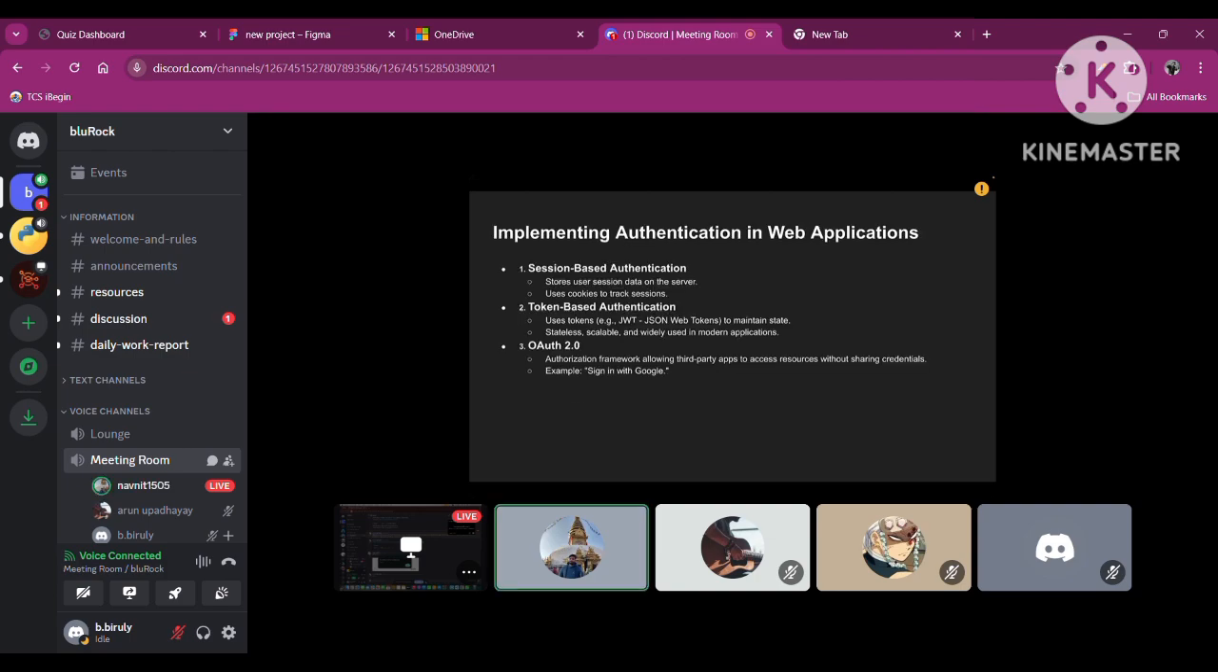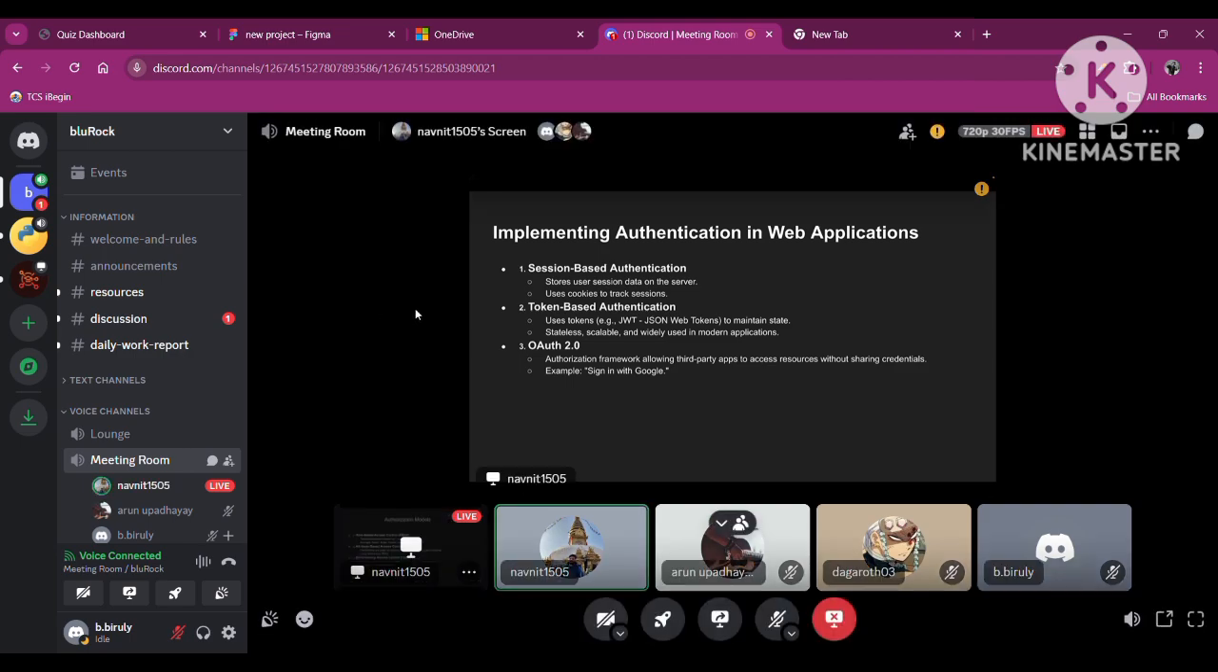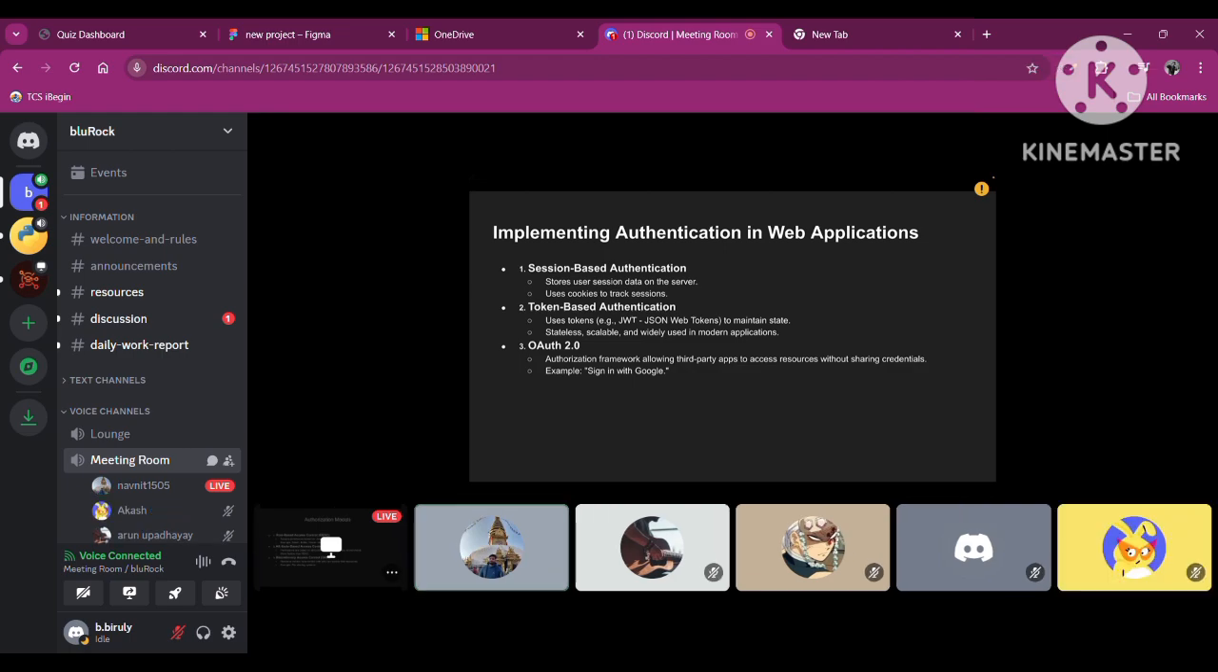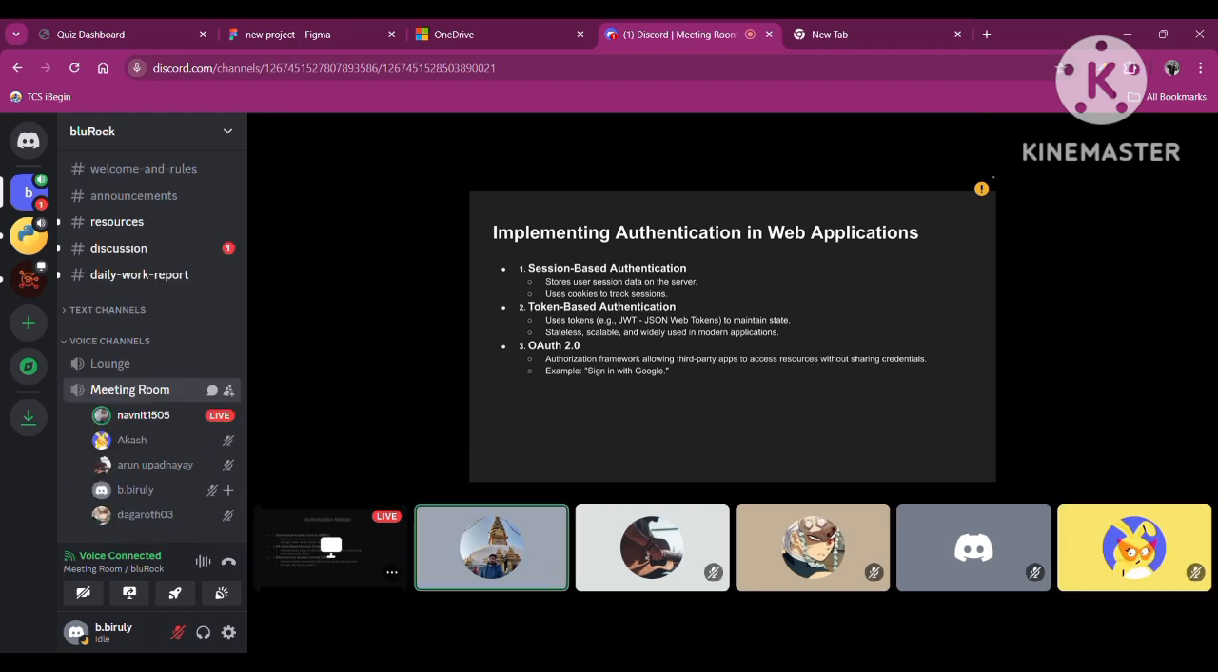Implementation of authentication in web applications: there are basically three types that I know and have listed here. Session-based authentication, token-based authentication, and Auth0, OAuth 2.0. Session-based, token-based, and Auth0 OAuth 2.0. Basically, OAuth 2.0 is something we use very frequently nowadays. If we sign up on any new account on any website, then we have the option of signing up by email, by phone number, or simply by using our Google account. Yes, that's the implementation part that comes under OAuth 2.0.